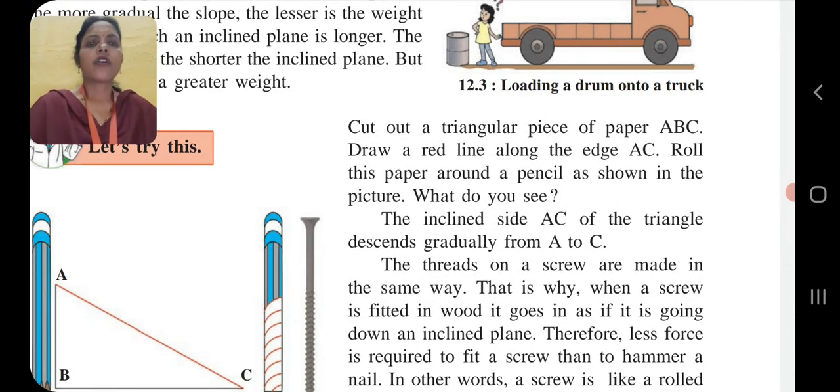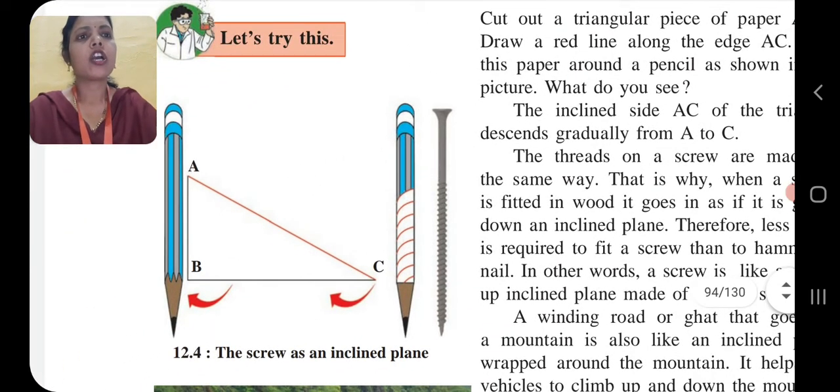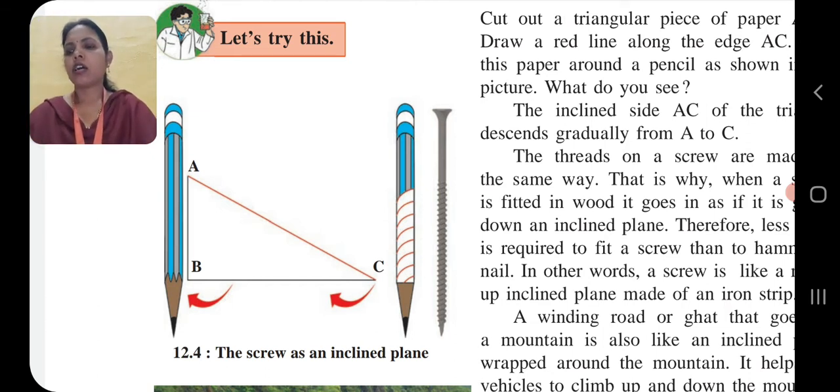Here what we will see first, cut out a triangular piece of paper ABC. Draw a red line along the edge AC. After that we will see, roll this paper around a pencil as shown in the picture. What do we see? After that the inclined side AC of the triangle descends gradually from A to C, as we are seeing. A to C, this plank is more.